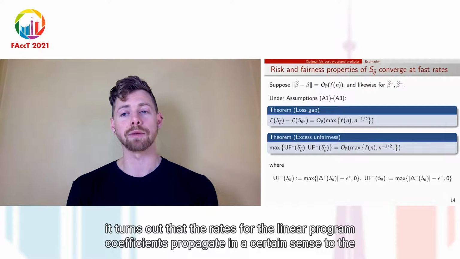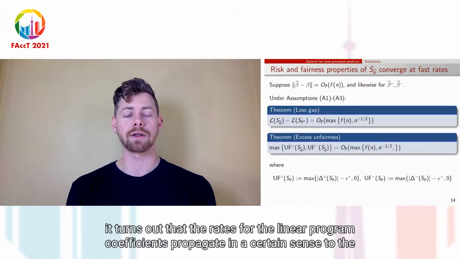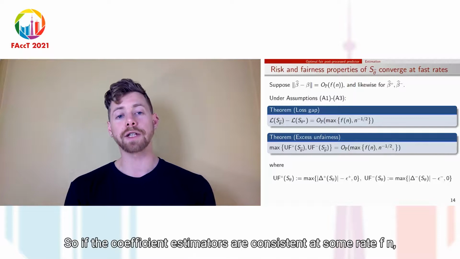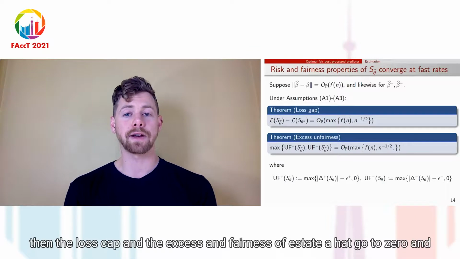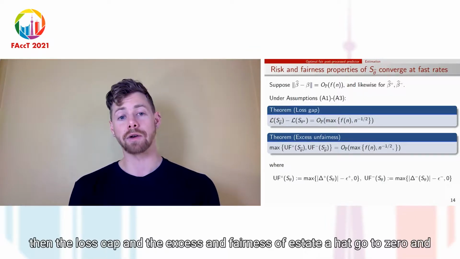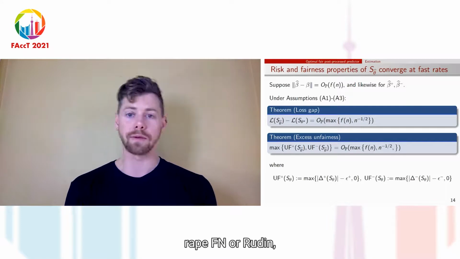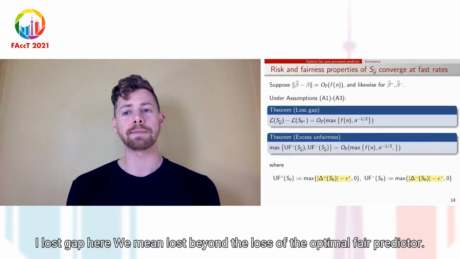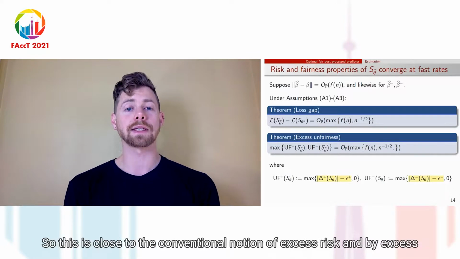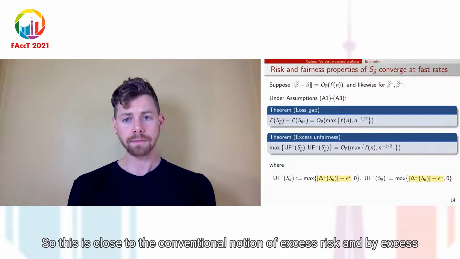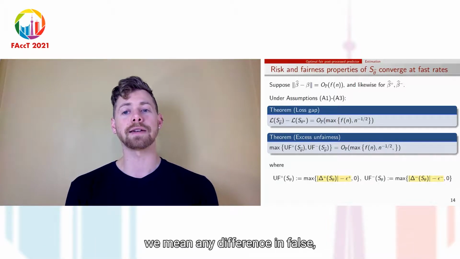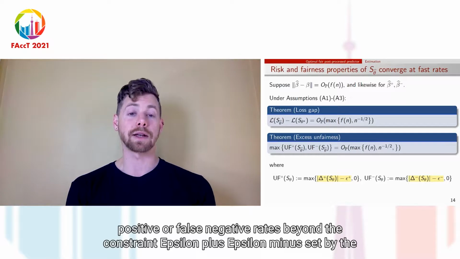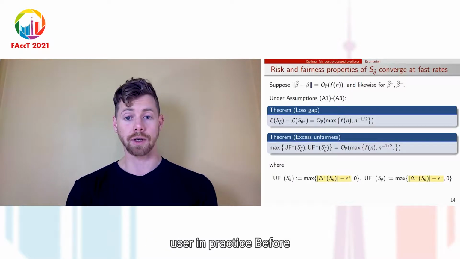It turns out that the rates for the linear program coefficients propagate in a certain sense to the post-process predictor. So if the coefficient estimators are consistent at some rate f of n, then the loss gap and the excess unfairness of S theta hat go to 0 at rate f of n or root n, whichever is greater. By loss gap here, we mean loss beyond the loss of the optimal fair predictor, so this is close to the conventional notion of excess risk. And by excess unfairness, we mean any difference in false positive or false negative rates beyond the constraint epsilon plus, epsilon minus set by the user.